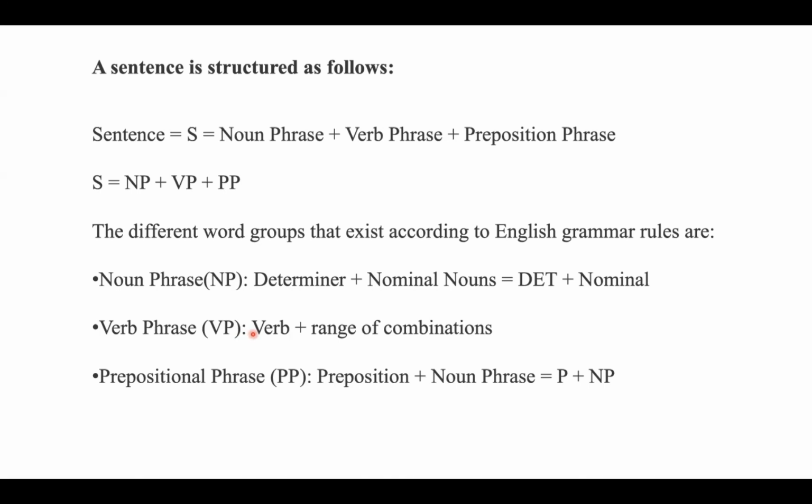If it has a verb followed by a range of combinations, that is, a verb followed by a noun phrase or a verb followed by a preposition, that becomes a verb phrase. A prepositional phrase is a preposition followed by a noun phrase. Like this, we are defining word groups based on grammar rules.